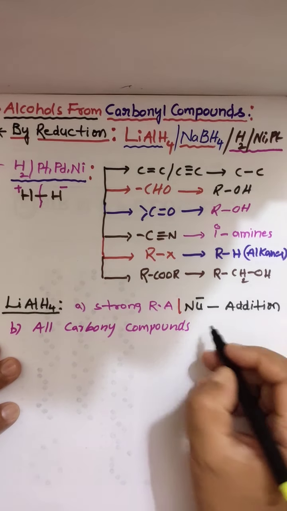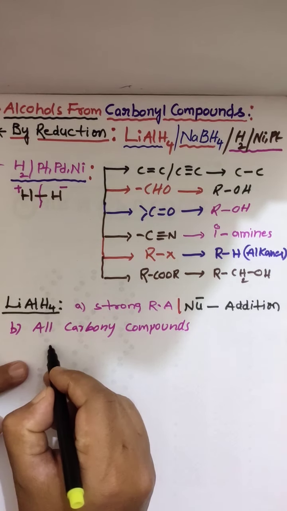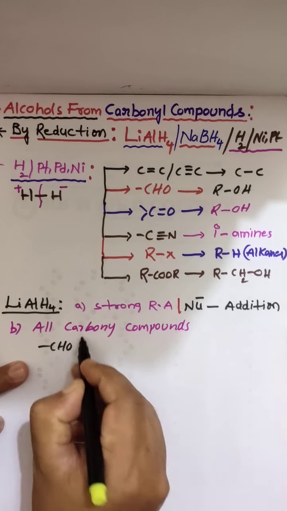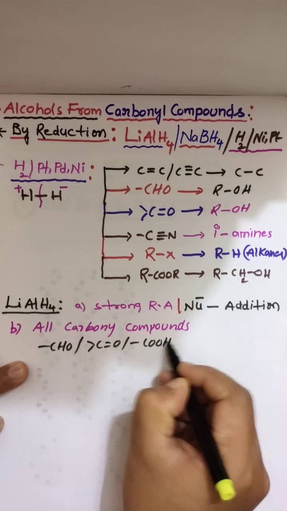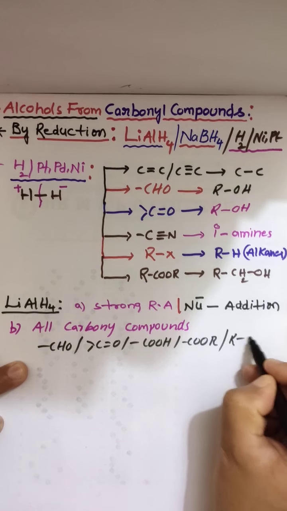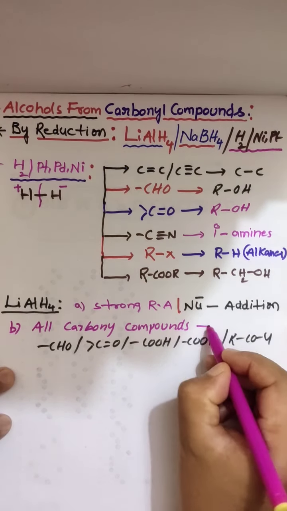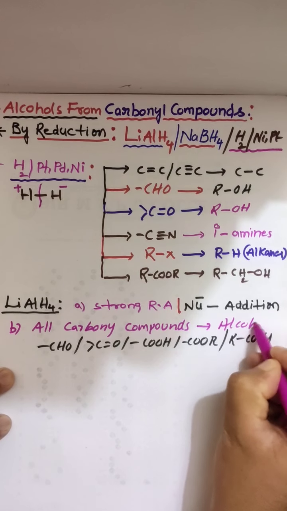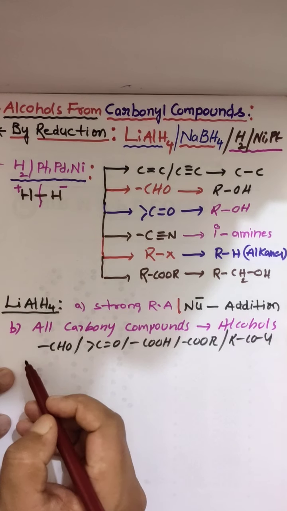Almost all carbonyl compounds will be reduced by this. What are carbonyl compounds? Aldehyde, ketone, acid, ester, even acid chloride. These all will be reduced by this group, at maximum to alcohols. Almost to alcohols. Clear? This is the method.